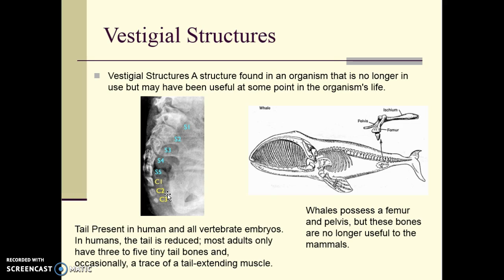Whales actually have a femur and a pelvis. They are very small and not even noticeable from the exterior of the whale, but they are there. How did they get there? Why are they even there if they're not needed now? Vestigial structures showing evidence of a common ancestor. But those characteristics, those organs are no longer needed and so have become vestigial, they call them. They've recessed or not grown and developed.